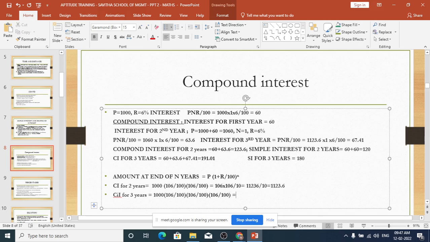Okay, now we have seen questions on simple interest, compound interest, time and work, and time and distance. So are you with me? Is it okay? Can we continue? Yes, sir. If you have anything to say, you can tell me.